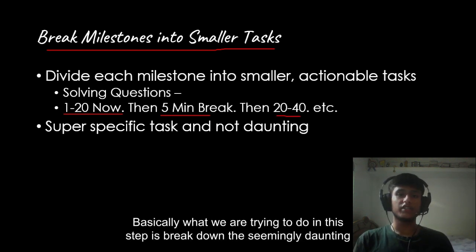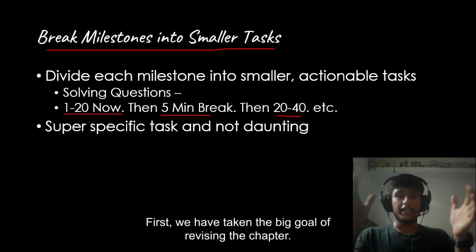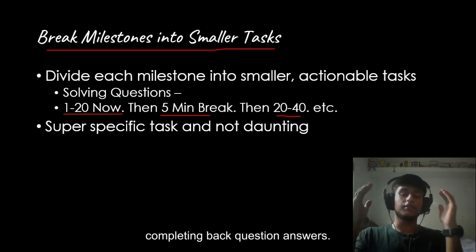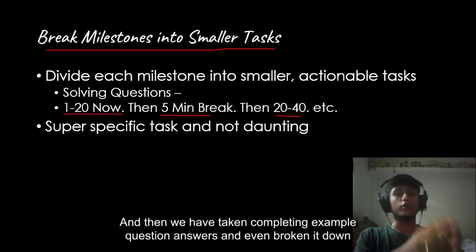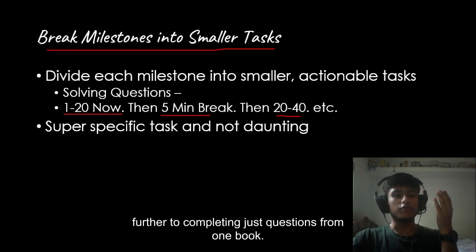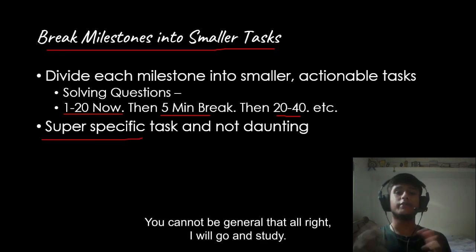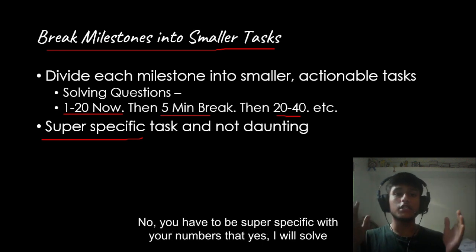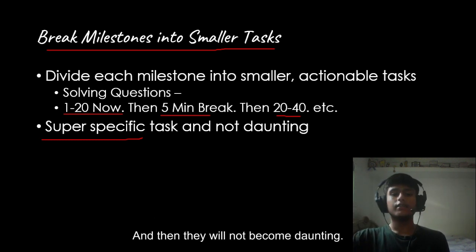Basically, what we are trying to do in this step is break down the seemingly daunting task into even smaller ones. First, we took the big goal of revising the chapter, and then we broke it down into completing example question answers and completing back exercise question answers, and then we took completing example question answers and broke it down further to completing just questions 1 to 20. And whenever you are making these small tasks, you have to be super specific. You cannot be general, like, alright, I will go and study, I will go and solve questions. No, you have to be super specific with your numbers: yes, I will solve questions 1 to 20, or 1 to 30, or 1 to 5 if they are hard questions, and then they will not become daunting.